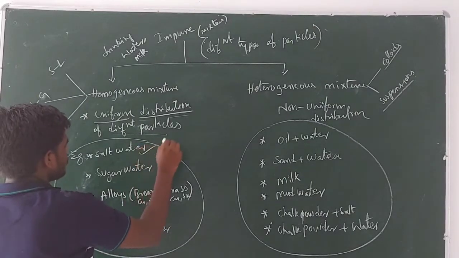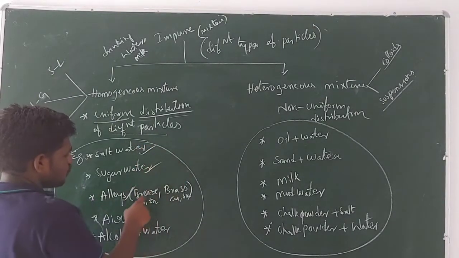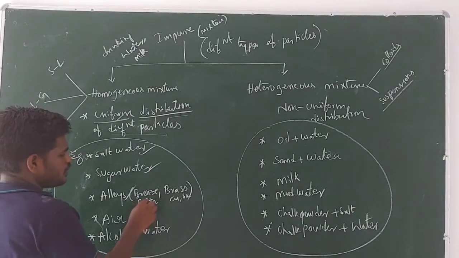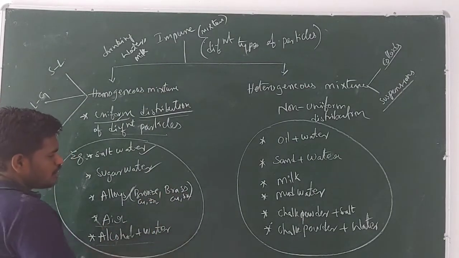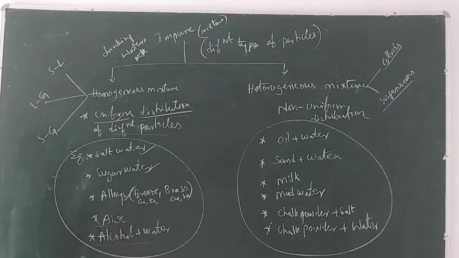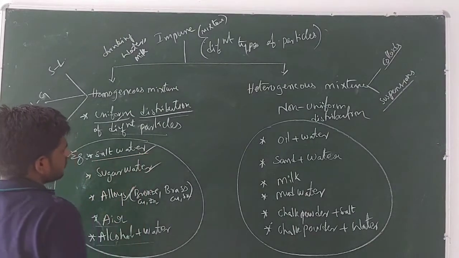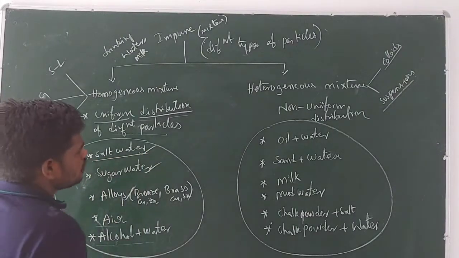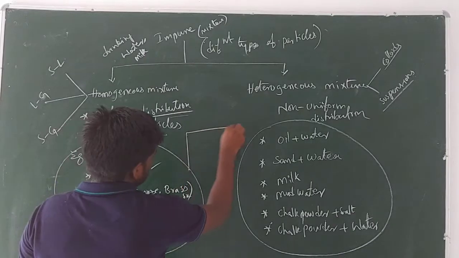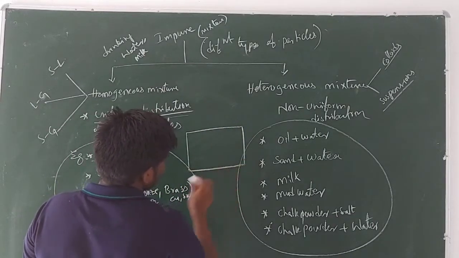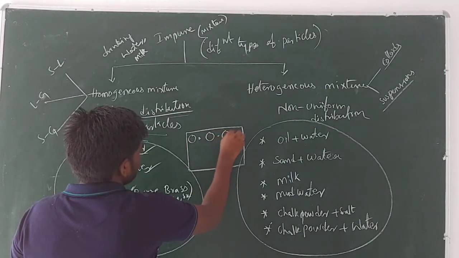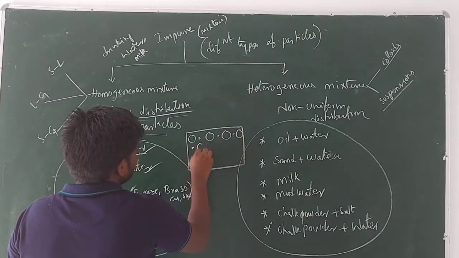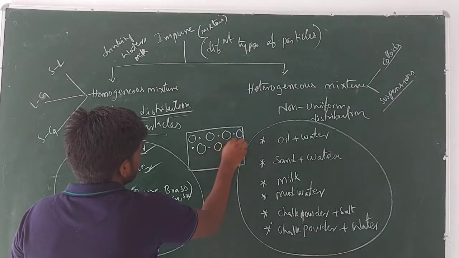Examples: salt water, sugar water, alloys. Two examples are given for the alloys here: bronze and brass, and air. And next one, alcohol plus water. These all are examples for the homogeneous mixture. So right, for example, if you take this one, a mixture of salt plus water, when you observe the salt molecules and water molecules, guys, there will be a uniform distribution between the salt particles and the water particles, as shown in the figure like this.